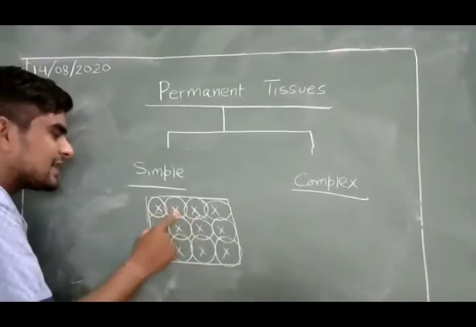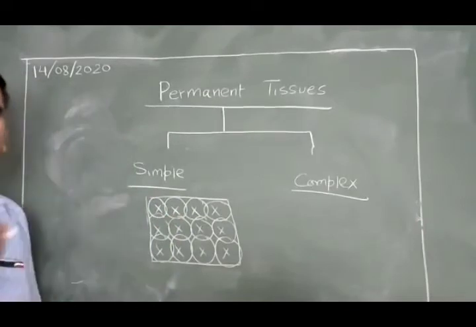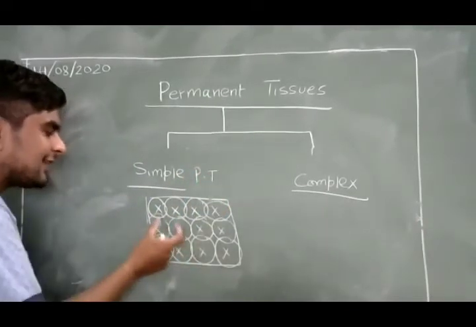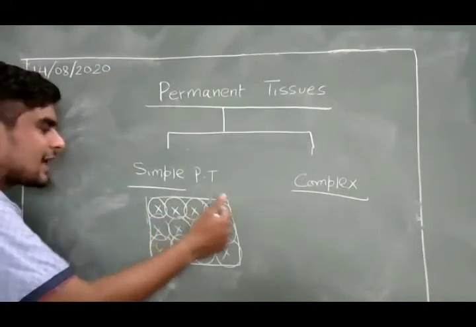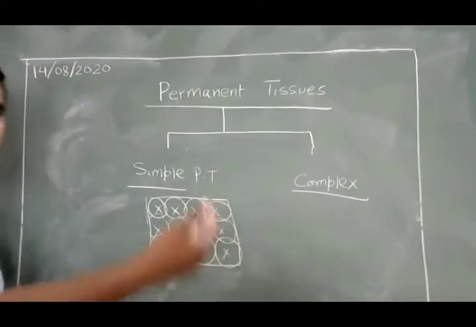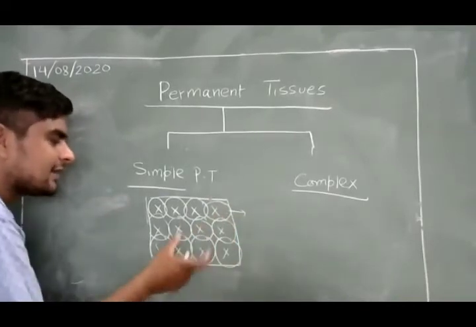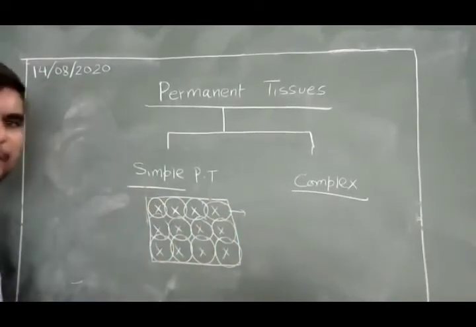So a group of similar cells, of one type, will be called a simple permanent tissue, because all of the cells are of the same type X. We are imagining that X is a kind of cell.